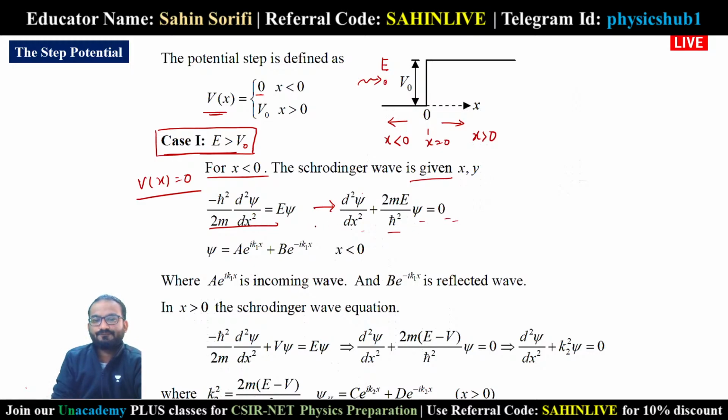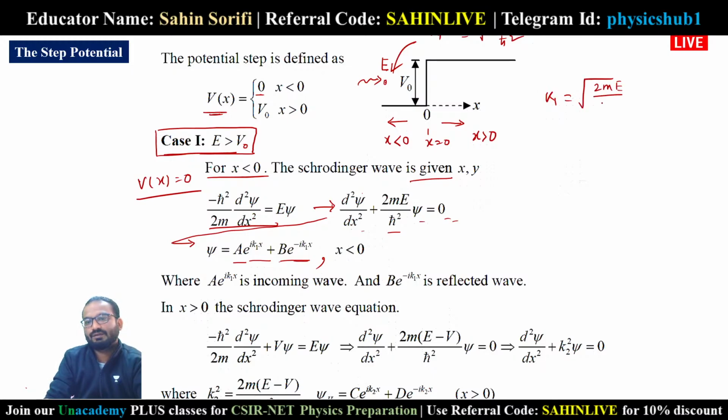Similarly, the solution of this differential equation is psi equals A e to the power ik1x plus B e to the power minus ik1x, where x is less than 0. K1 is the wave number in this region, K1 equals root over 2mE divided by h cut square.